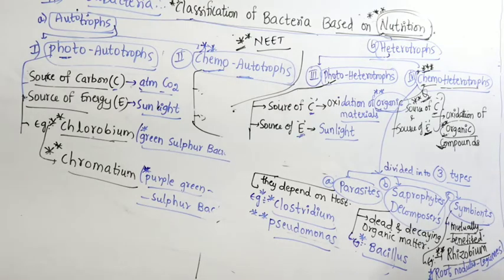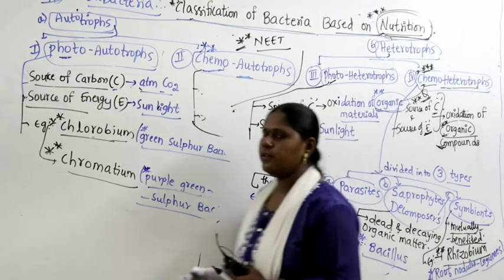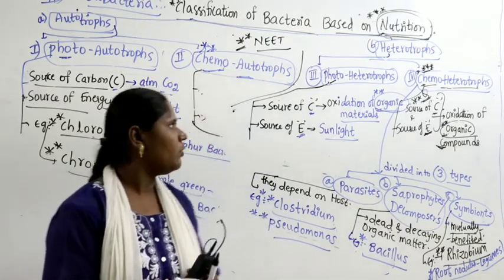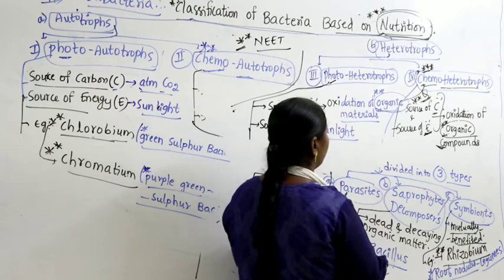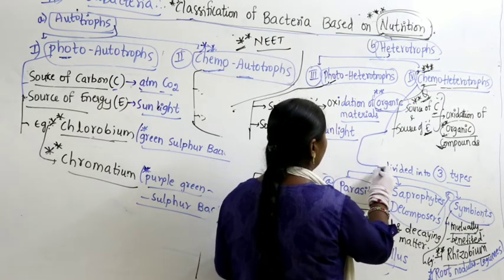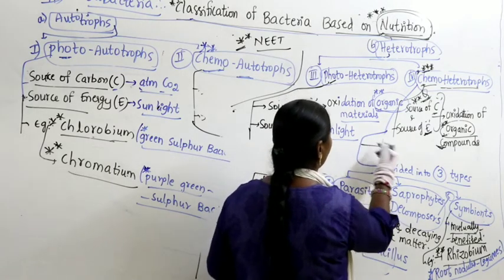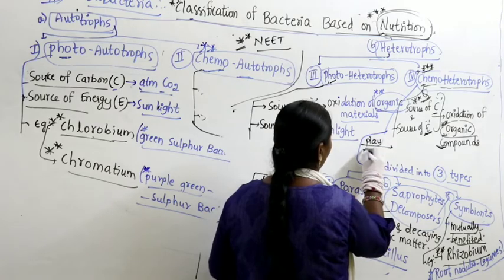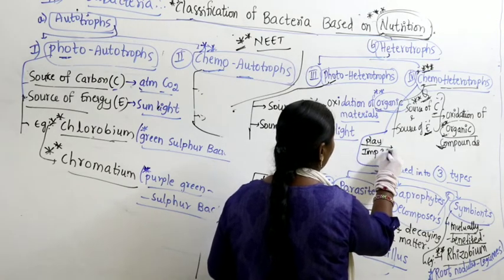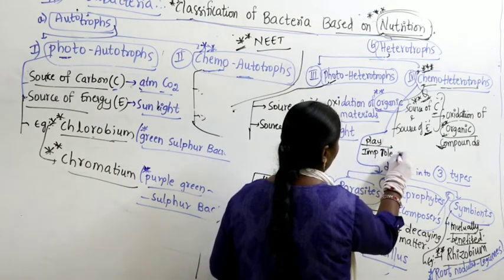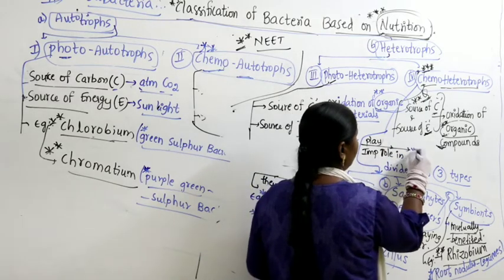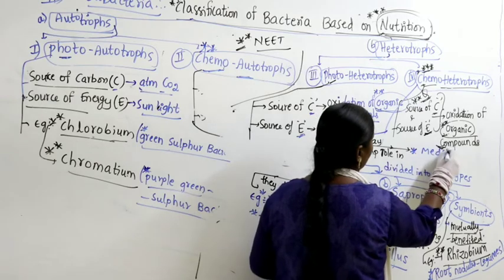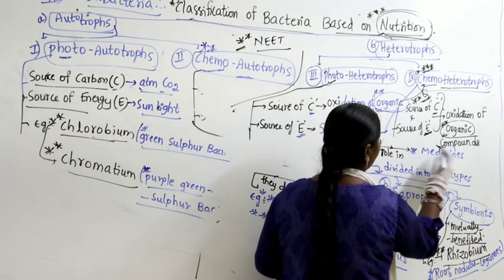Now, at the same time, these chemoheterotrophs play an important role in medicines, especially antibiotics.